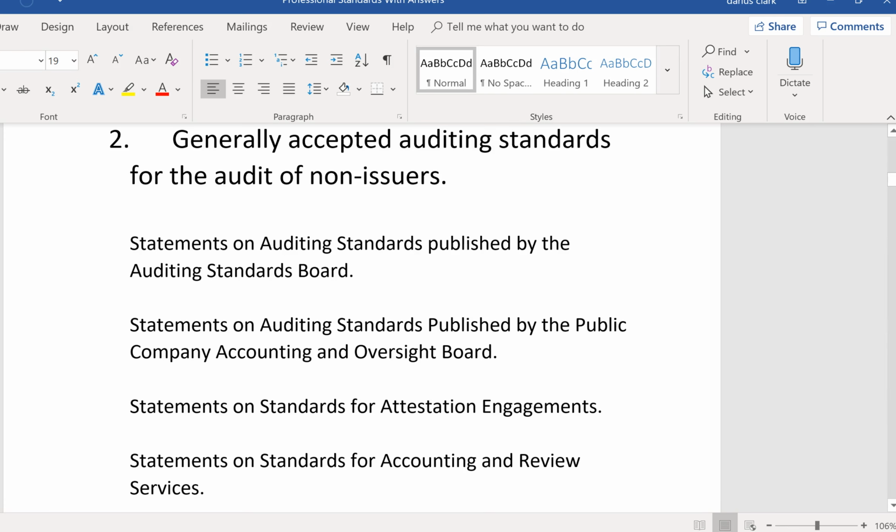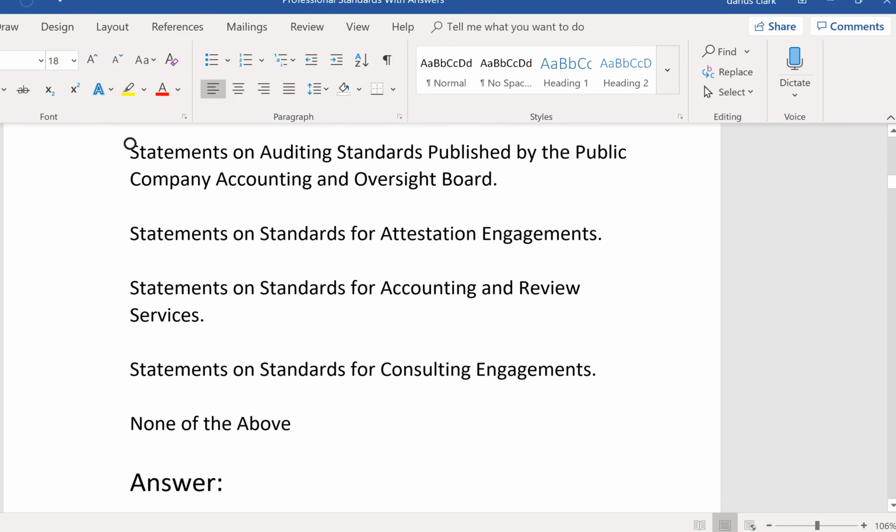This would be SSARS. Number 2, generally accepted auditing standards for the audit of non-issuers. Okay, so now it's clearly an audit, and it's clearly a non-issuer's audit, so it's got to be statements on auditing standards published by the Auditing Standards Board. So we're up here. This is the answer right here. Statements on auditing standards published by the Auditing Standards Board.